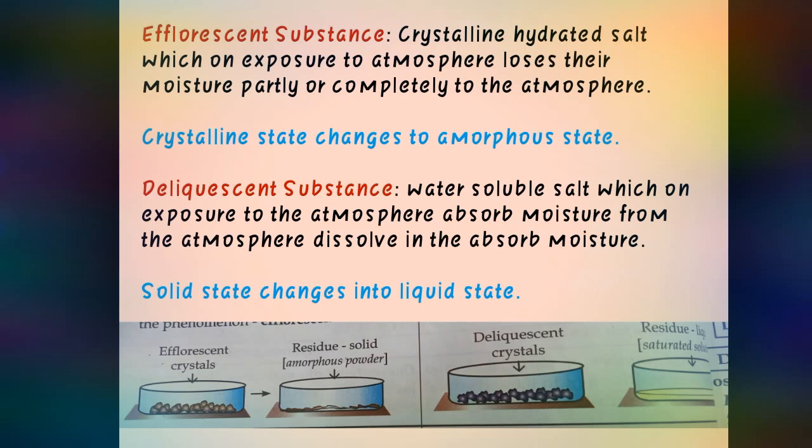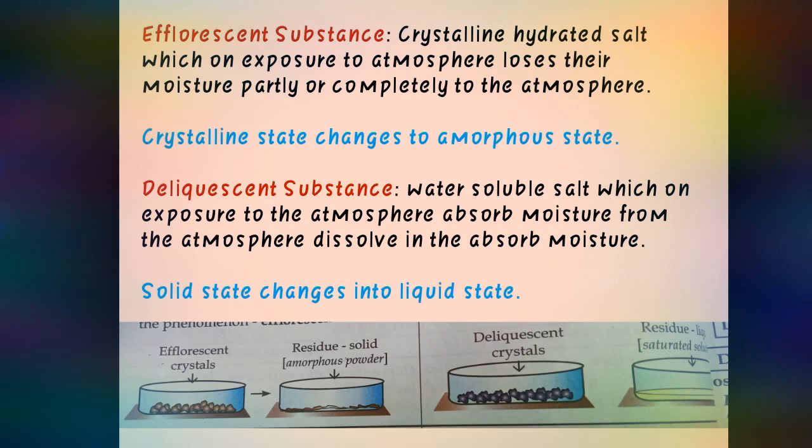A deliquescent substance is a water soluble salt which on exposure to atmosphere absorbs moisture from the atmosphere and dissolves by absorbing the moisture. So here, you have to keep in mind that it will be a water soluble salt, which when exposed to atmosphere absorbs the moisture and further changes its state to the liquid state.